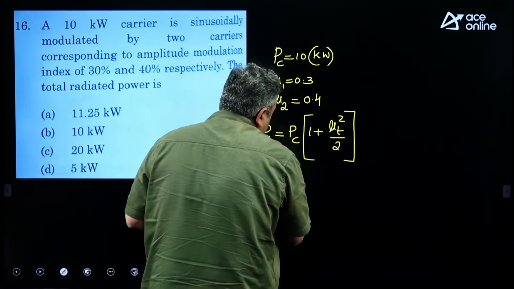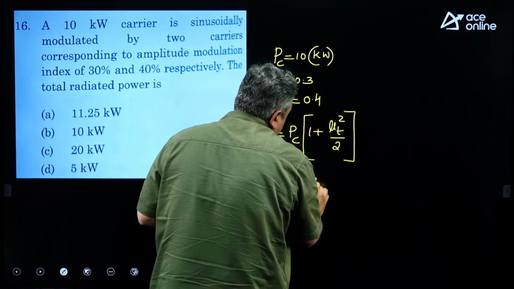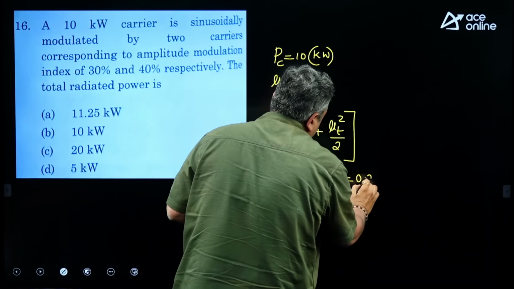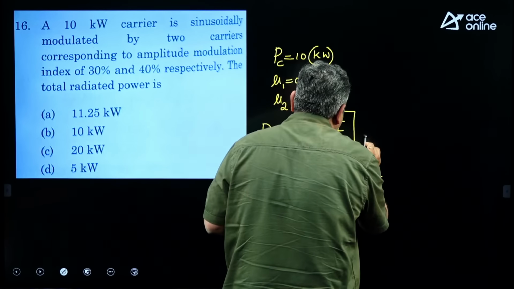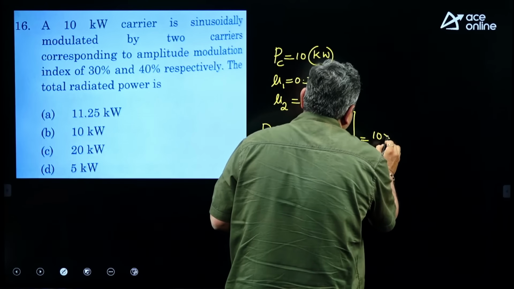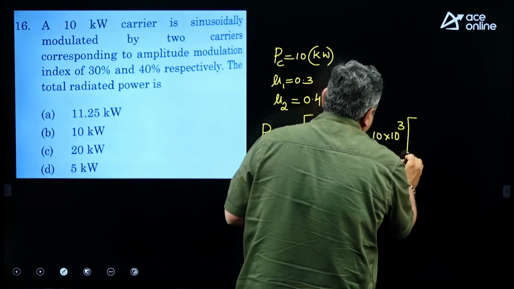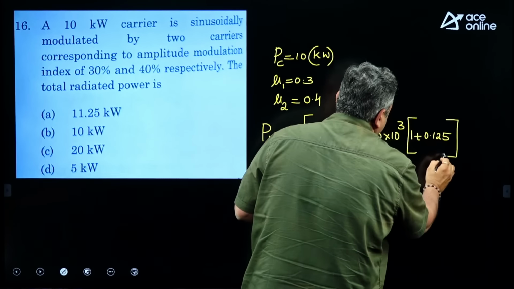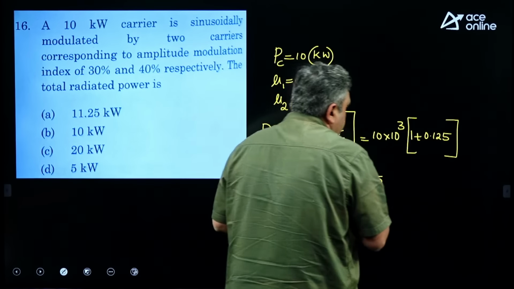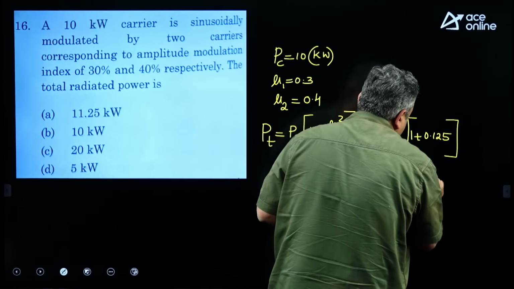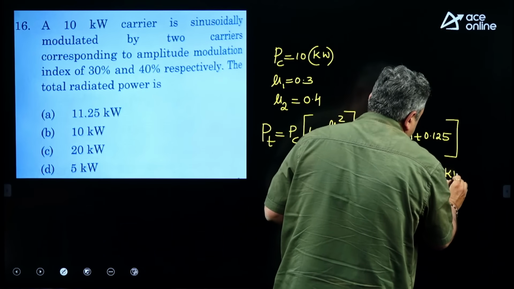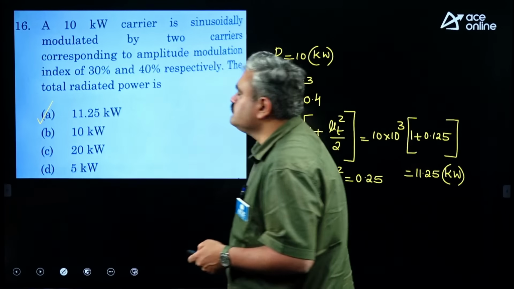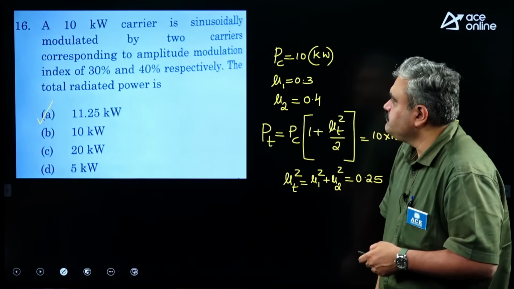So, we can write mu t square as mu1 square plus mu2 square. So, this value will become 0.25. So, we can express this as PC is 10K into 1 plus 0.125 when you divide it with 2. So, you are having 1.125 into 10. So, it becomes 11.25 kilowatt. So, that will be the right choice. Okay, straightforward formula based question.